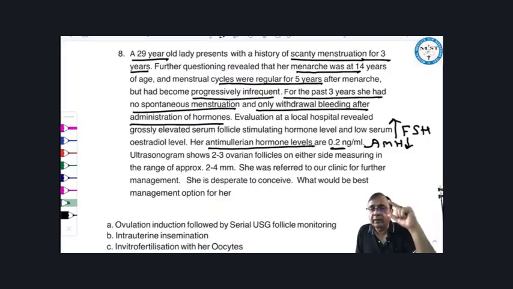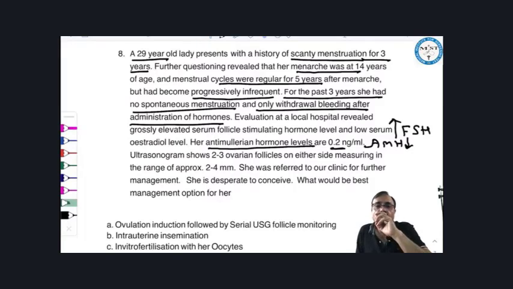Best method for ovarian activity assessment is anti-Mullerian hormone because it can be performed on any day, while serum FSH estimation can be done only on day 3. Her anti-Mullerian hormone level is 0.2, very low. So ovarian activity is almost gone.